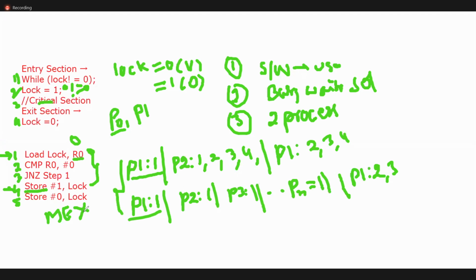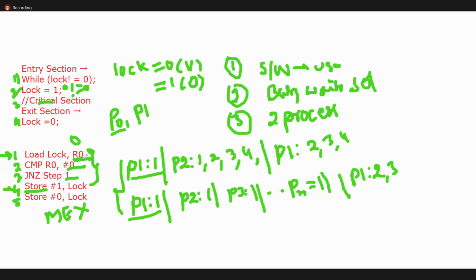If the first criterion is missing, and this is the primary one, mutual exclusion and progress, I don't need to see the remaining things. This lock mechanism is a failure. So why are we getting a failure? In case we get preemption here, before storing the lock value, there may be a chance to get preemption.